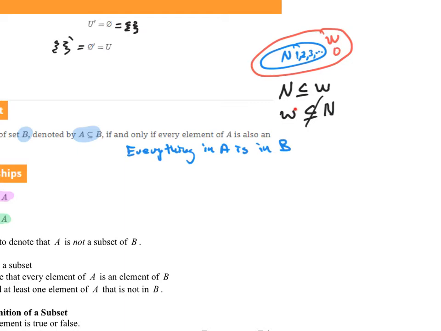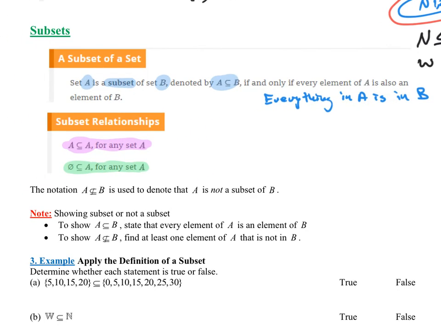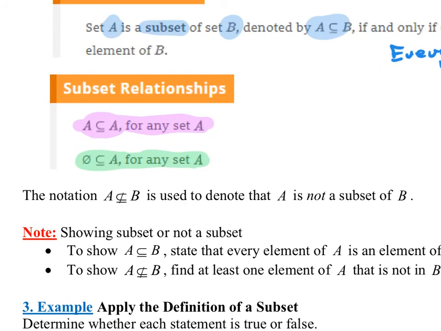We were able to find the number 0, right? 0 is a whole number, but it's not a natural number. But we had to be able to find something in the first set that's not in the second set. So if you want to tell me that the empty set is not a subset of A, you have to be able to find something in the empty set that's not in A. But that's impossible because there is nothing in the empty set. So you cannot show me that it's not a subset, meaning it's impossible to prove that it's not a subset. And because it's impossible to prove that it's not a subset, that means that it is a subset.